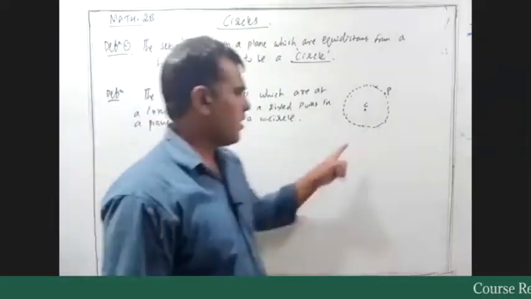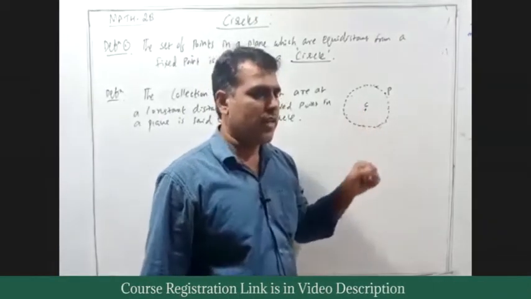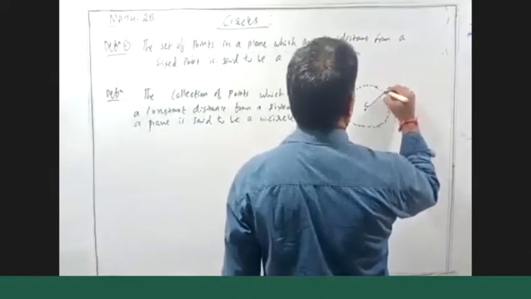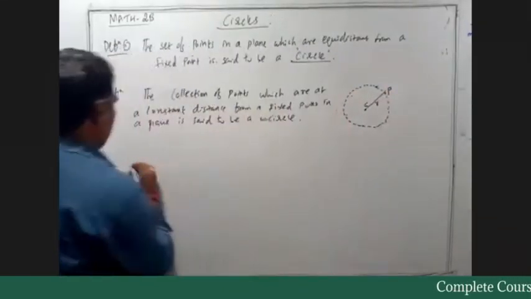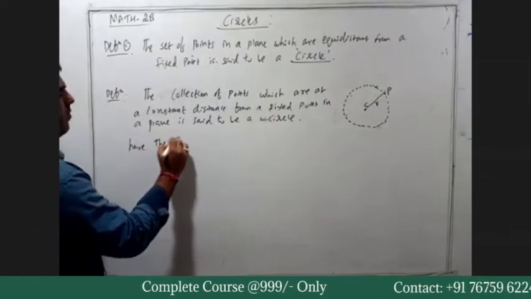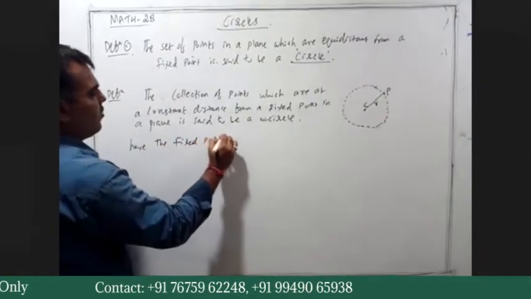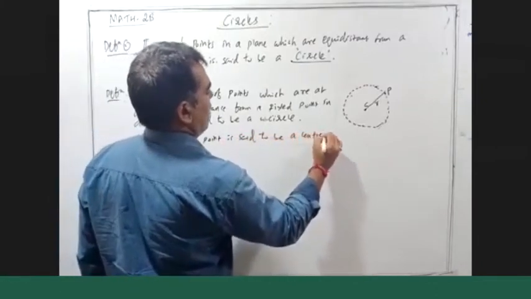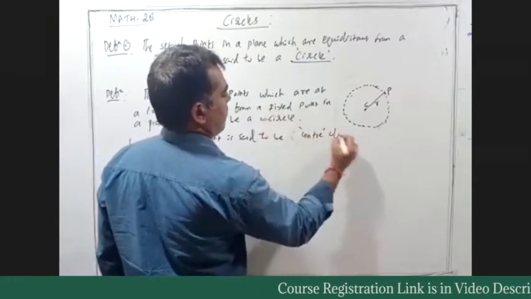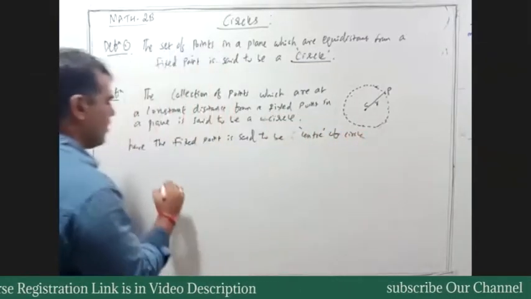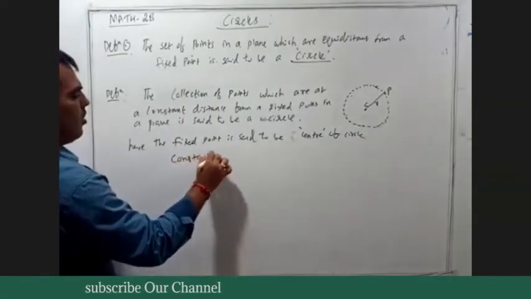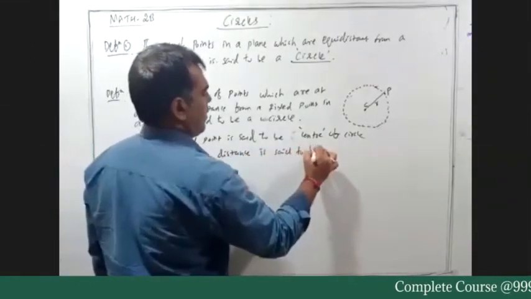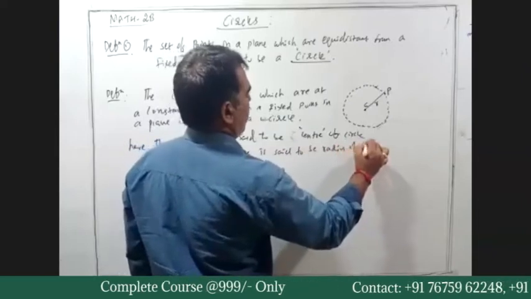Here, the fixed point is said to be center of circle, and the constant distance is said to be radius of circle. So the diagram here, this is R. Here the fixed point is said to be a center, center of circle. Clear? And the constant distance is said to be radius of circle.